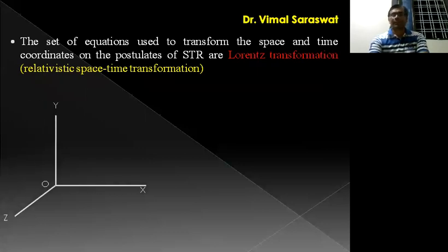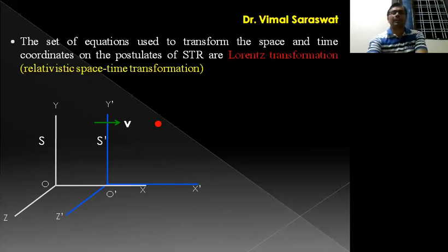Here we have a frame of reference. This frame of reference is S. This is another frame of reference, which is S dash. Our frame of reference S is stationary, whereas S dash is moving with velocity v with respect to S in x direction. So this is the movable frame. The first frame is S and the second frame is S dash. S dash is moving with velocity v with respect to S in the positive x direction.